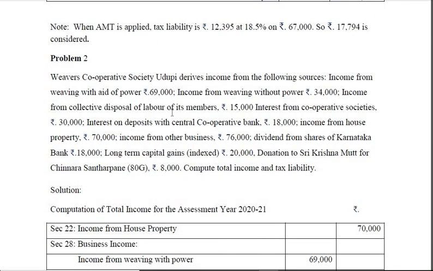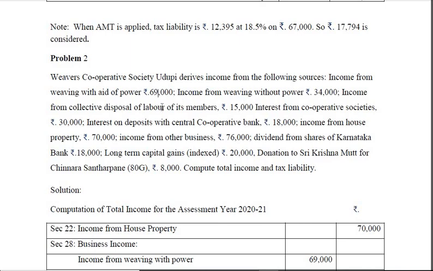We will take up one more problem. Weavers Cooperative Society, Udupi, derives income from the following sources. Income from weaving with aid of power, 69,000. This comes under income from business. But if it is with the aid of power, that does not qualify for deduction under 80P. Only if it is without power, then it is qualified for deduction. So income from weaving without power, 34,000. This also has to be taken under business income, but deduction is available. This also comes under the same head, but deduction is not available under 80P.